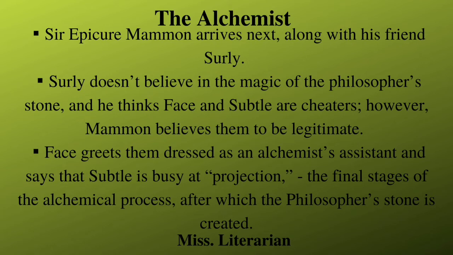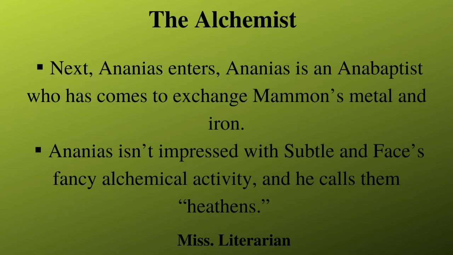Surly tells Mammon that Dol is clearly a prostitute and they are all together in a brothel. But Mammon does not hear whatever Surly says. As Surly and Mammon leave, there is a knock at the door and Ananias arrives.